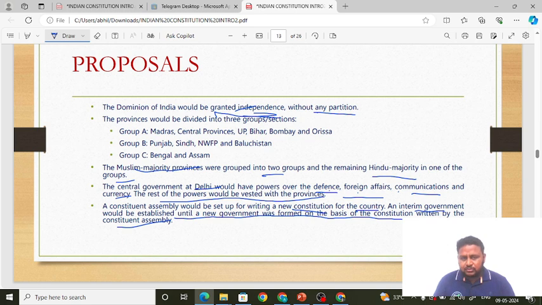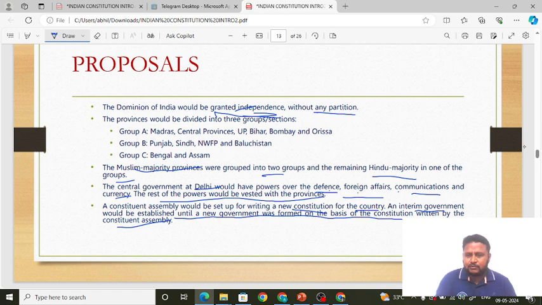So the Cabinet Mission rejected the idea of partition, but put forward a plan which more or less satisfied the Muslim League and also the needs of the Congress. So the Cabinet Mission Plan was a success. The idea of the Constituent Assembly put forward by the Cabinet Mission Plan was accepted. The Constituent Assembly put forward by the August Offer was rejected. The Cripps Mission was rejected, friends. When it comes to the Cabinet Mission, accepted. You have to remember this.